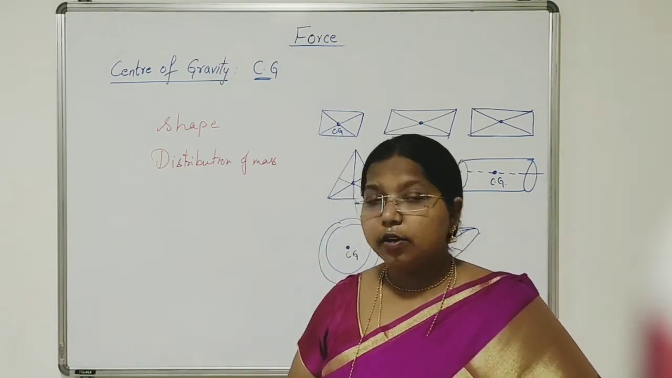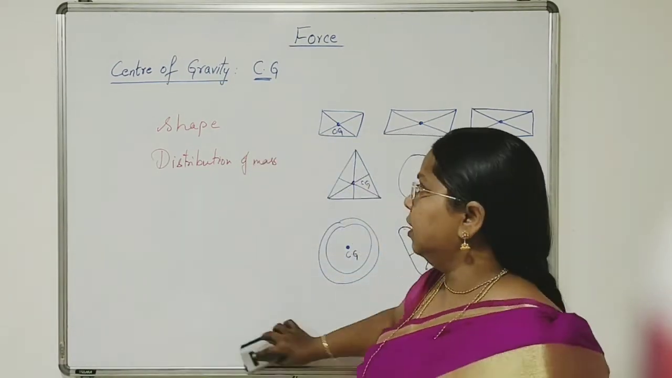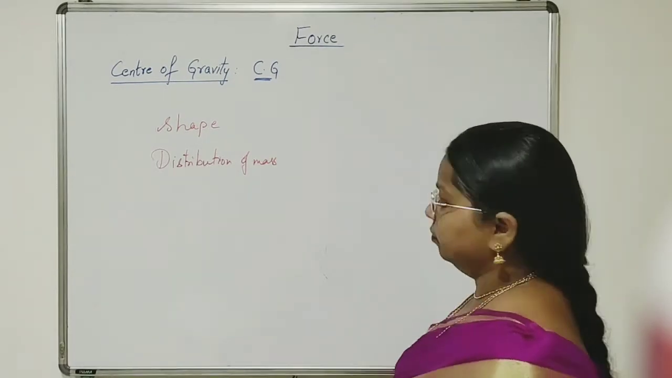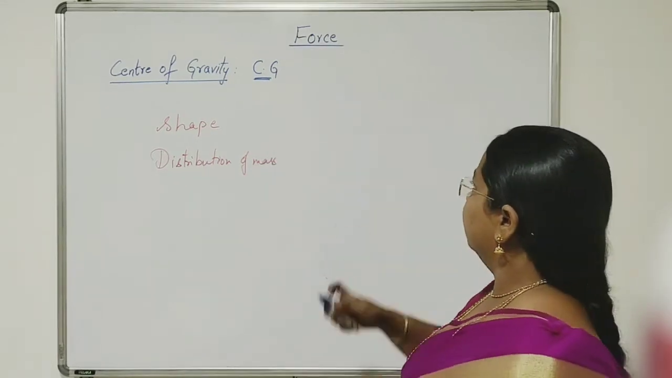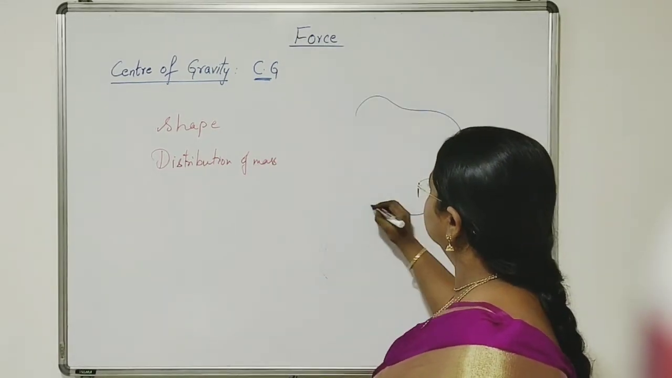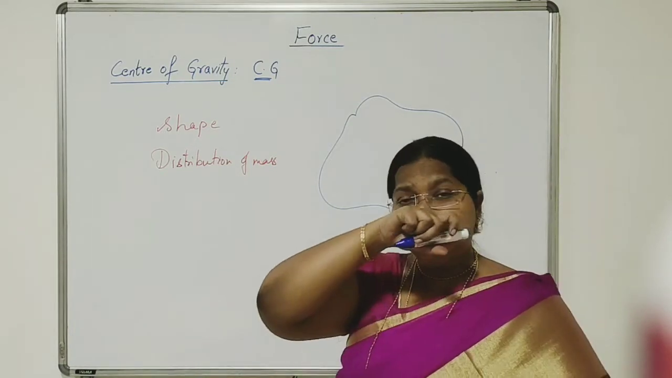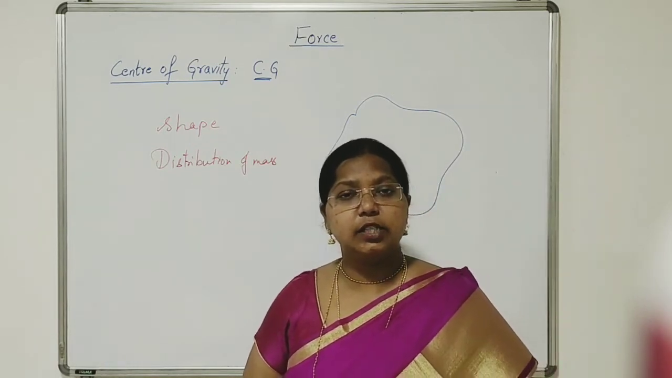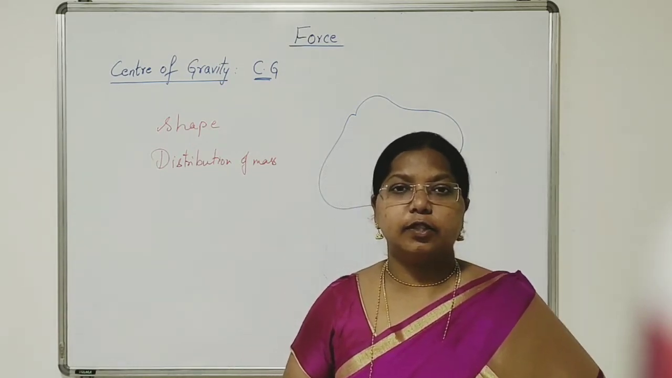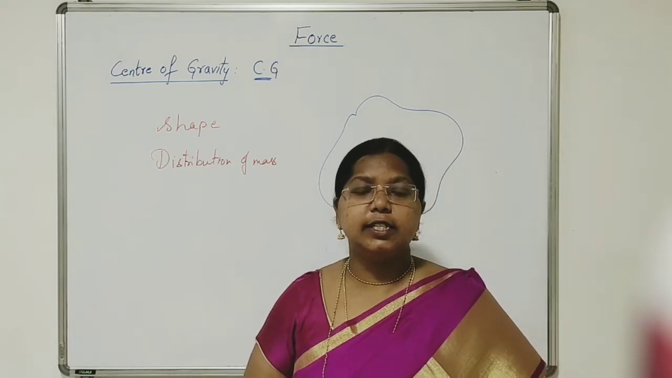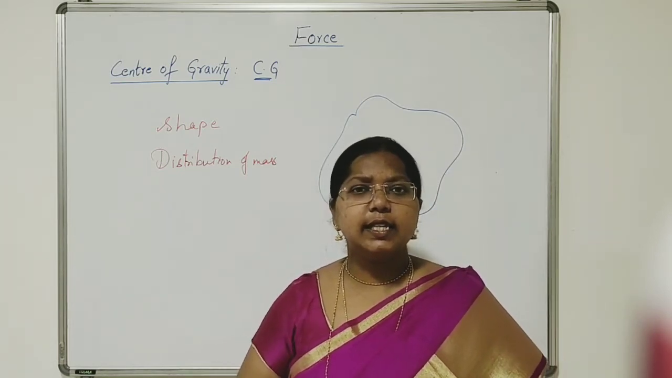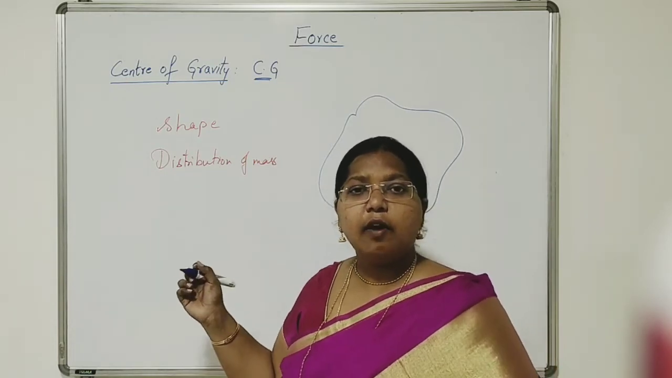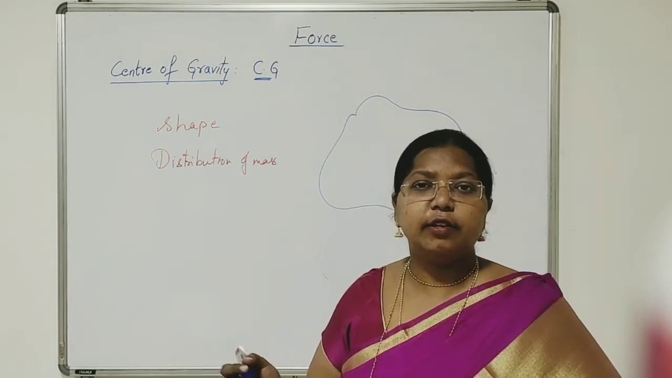Now let us see the center of gravity for irregular bodies. So let us take an irregular body as an example. There is no particular shape. For a square, it is the intersection of diagonals; for a rectangle, the intersection of diagonals; for a triangle, the intersection of medians; for a circle, the geometric center; for a cylinder, the center of its axis. All these have a particular shape. Now, for an irregular body, how will we determine the center of gravity?